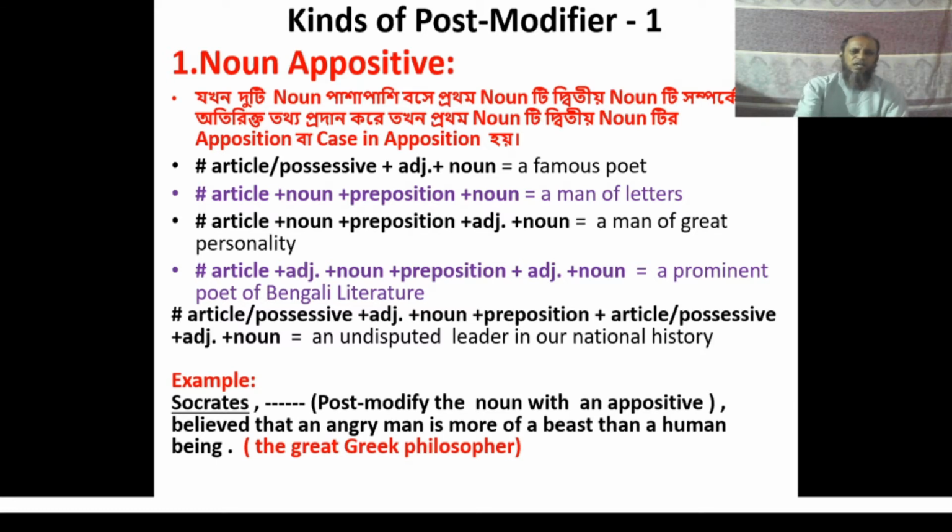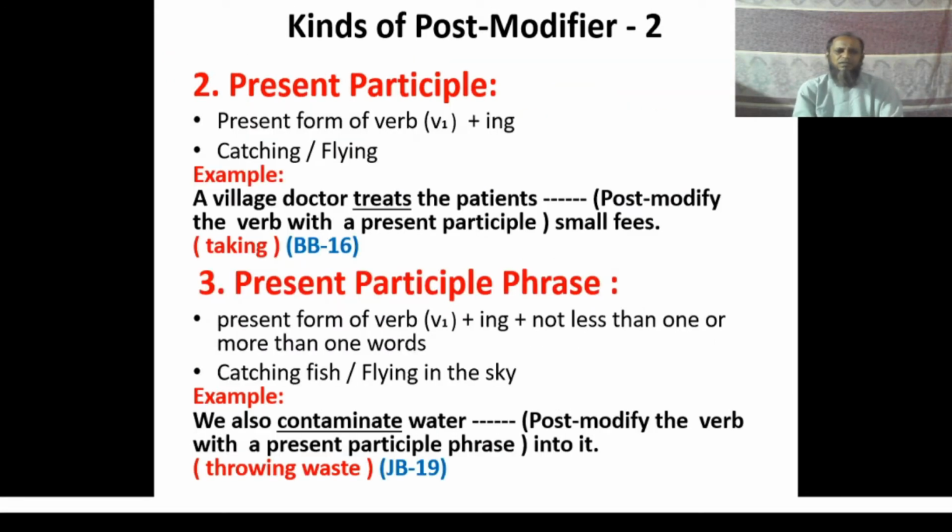Now let us move to the next slide. The second post modifier is present participle and the third one is present participle phrase. Do you see any difference between participle and participle phrase? The structure of present participle is the present form of verb plus ing, that is verb 1 plus ing.